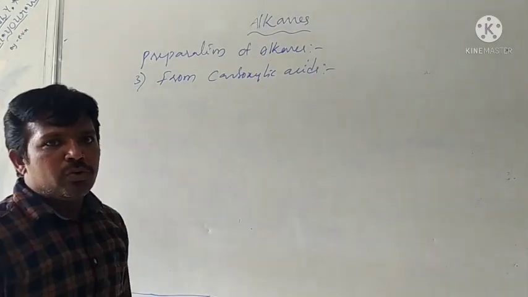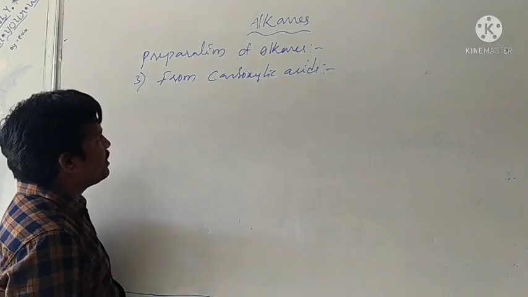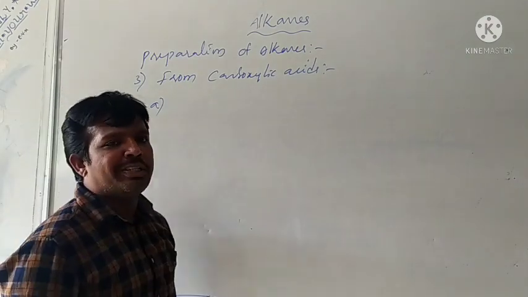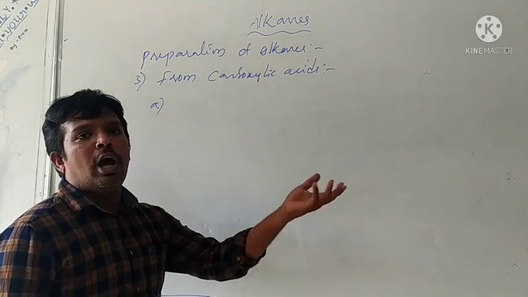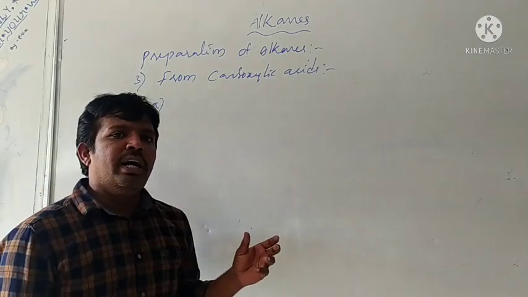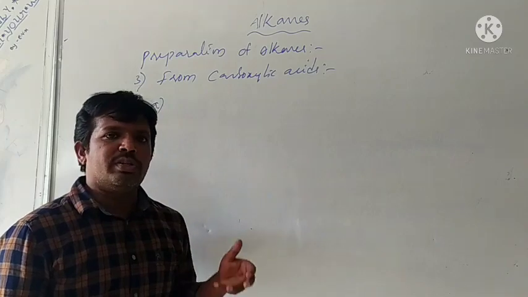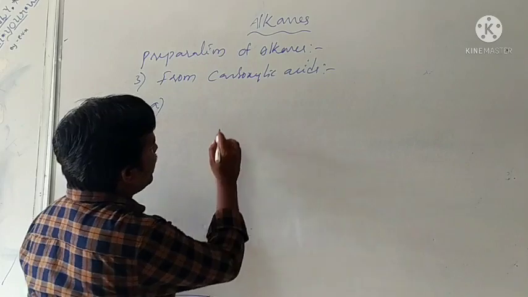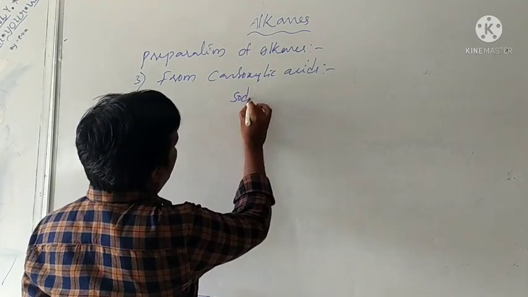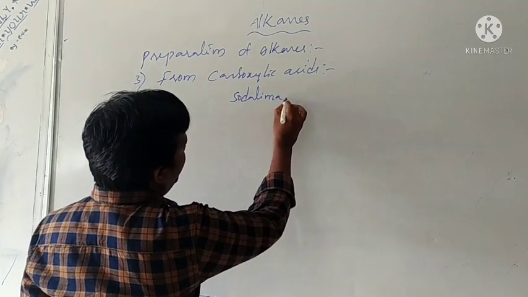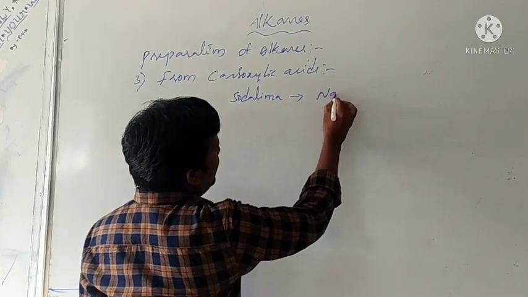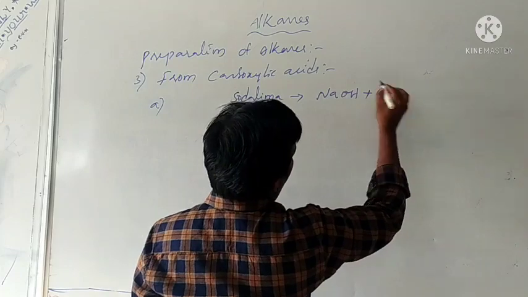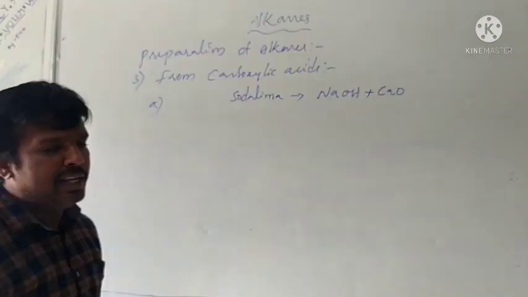Okay, that is sodium. First one, in carboxylic acids also two methods are there. First one, that is sodium salt of carboxylic acids. Sodium salt of carboxylic acid undergoes decarboxylation in presence of soda lime. What is meant by soda lime? Soda lime means the combination of sodium hydroxide and CaO, calcium oxide.